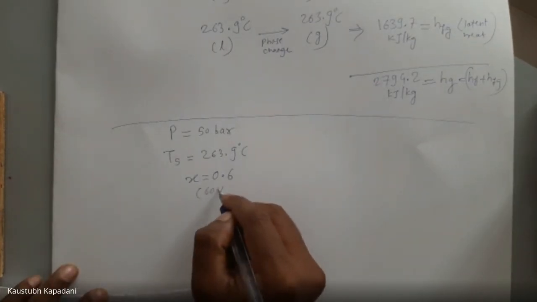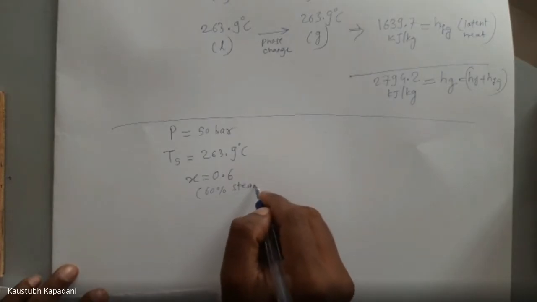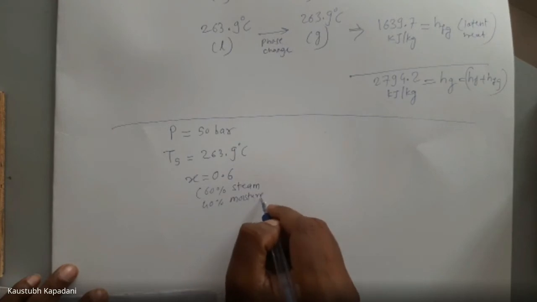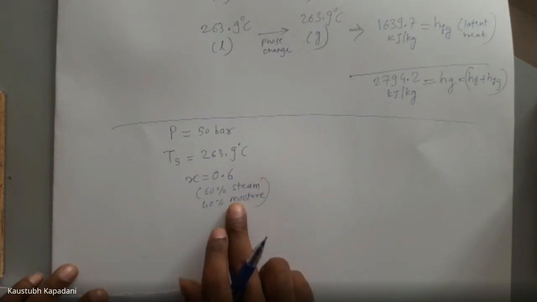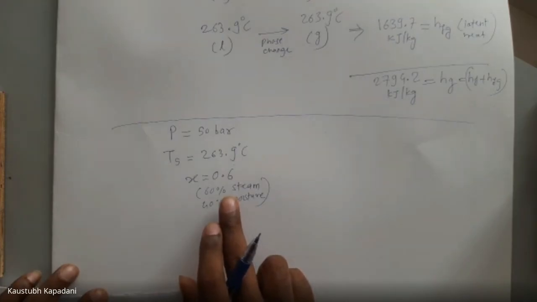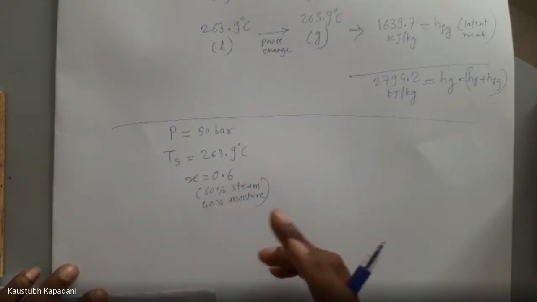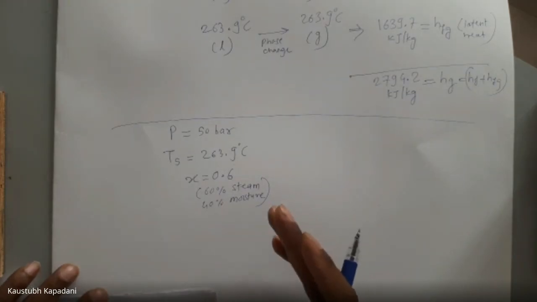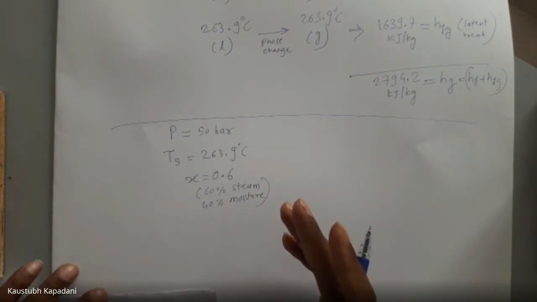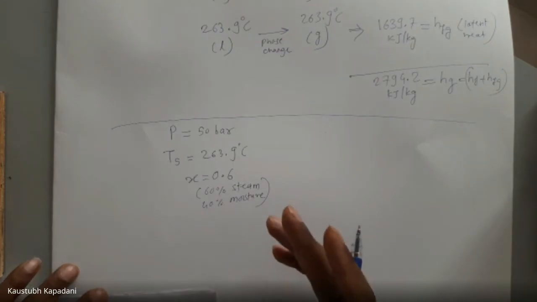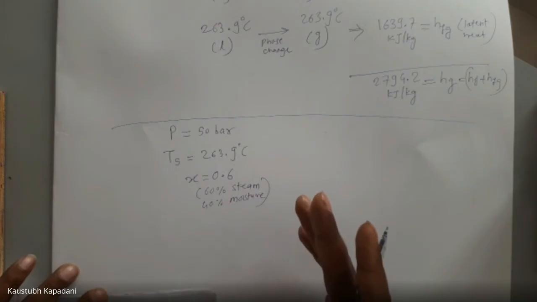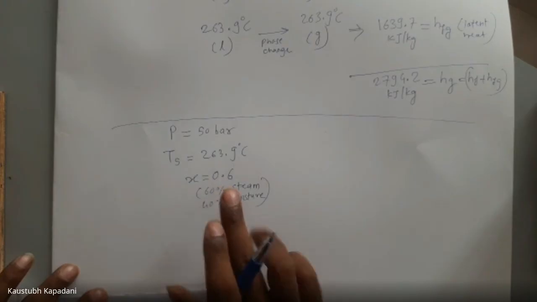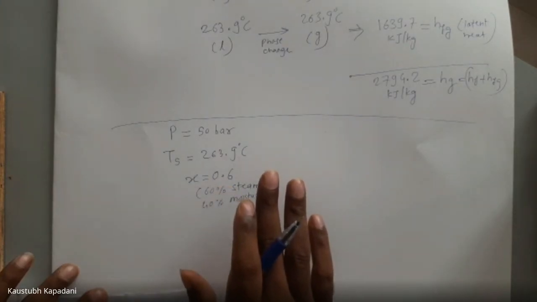So 60% steam, 40% moisture. Why 40% moisture? Because we have provided 60% Hfg, 60% heat of vaporization. So only 60% of the liquid will boil. The remainder is yet to be boiled, because the remaining 40% Hfg is not provided yet. When we provide that remaining 40% Hfg, that 40% liquid will also get vaporized. But at this condition, when we say x is equal to 0.6, we have still provided only 60% Hfg.